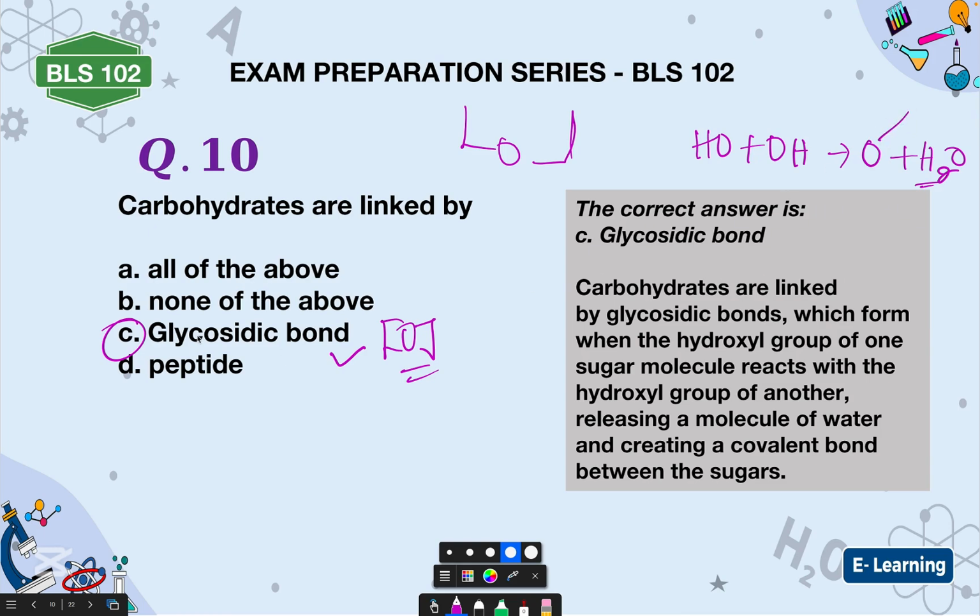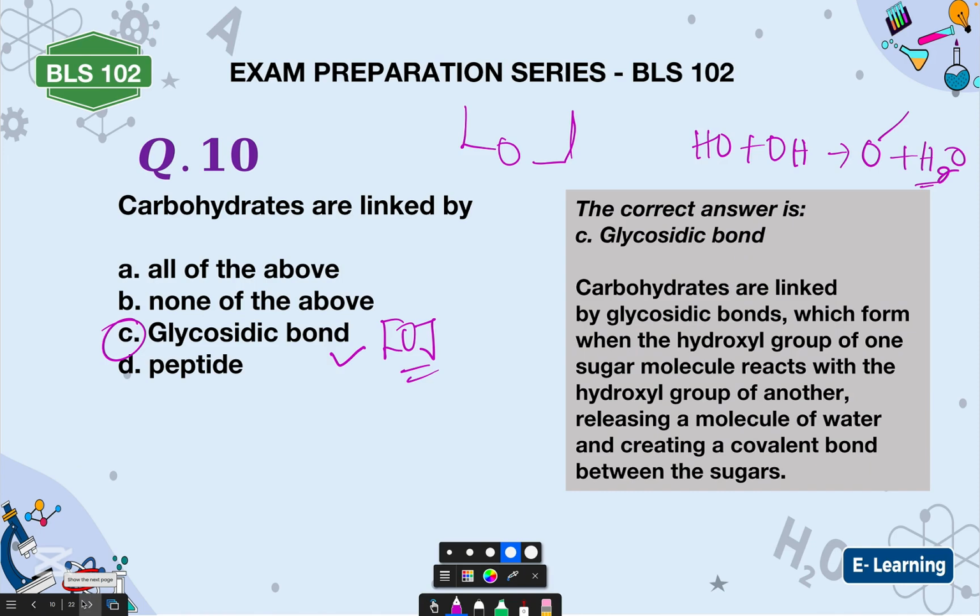This oxygen linkage is what we call the glycosidic bond. Are you getting it? Carbohydrates are linked together by glycosidic bonds, which form when the hydroxy group of one sugar molecule reacts with the hydroxy group of another, releasing a molecule of water and creating a covalent bond between sugars. All right. So that is that. The correct answer is glycosidic bond.